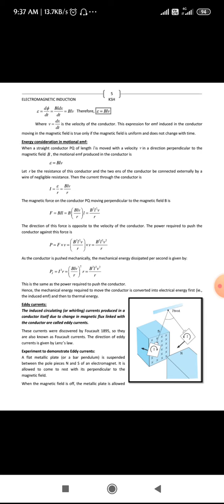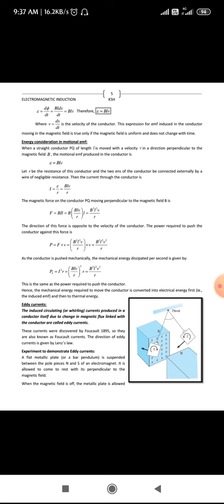Foucault in the year 1895. So they are also known as Foucault currents. And the direction of eddy current is given by Lenz law, the same as what Lenz law says about the induced EMF. Next, let us see an experiment to demonstrate eddy currents. I'll just go through the theory part.